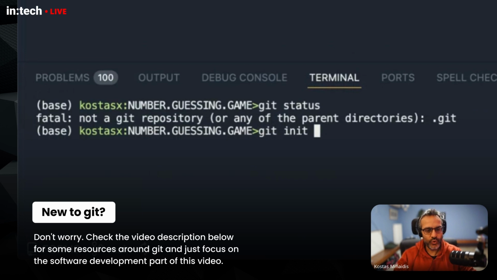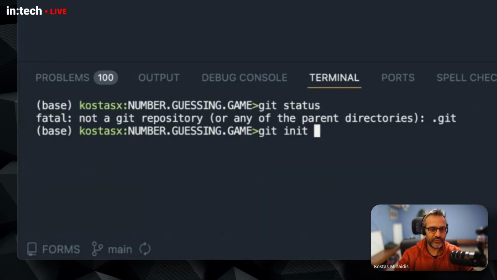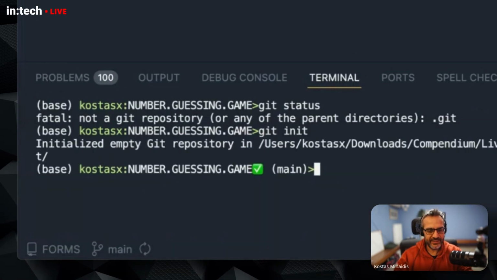We always want to work whenever we start a coding project by using Git. So I'm going to run git init to initialize this folder as a special kind of folder, as a repository folder, so that we can take snapshots and save commits and go back in time.